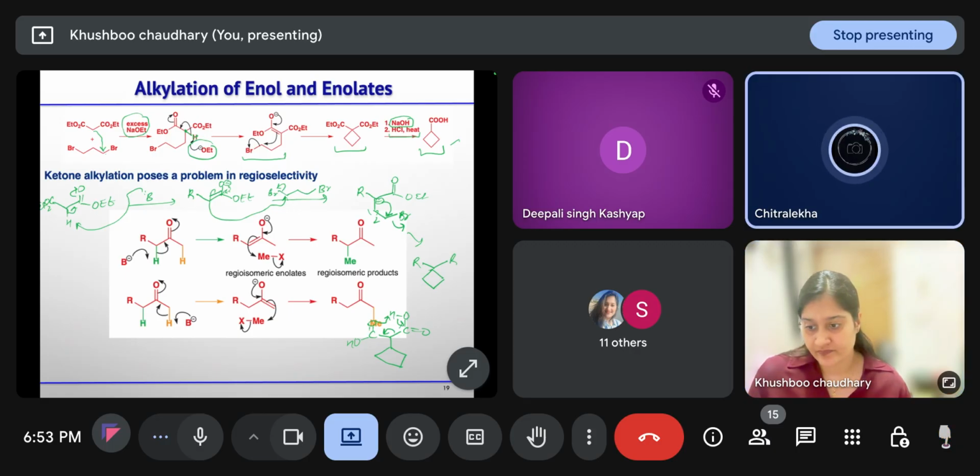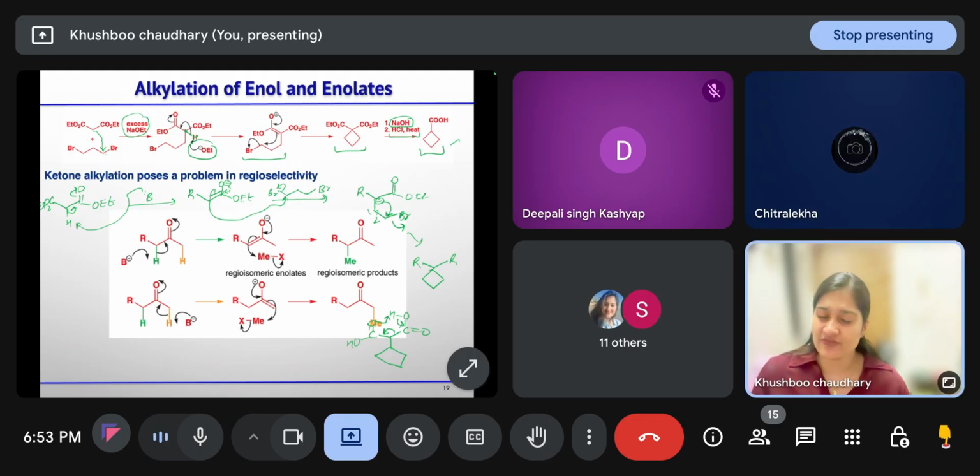Ma'am, can an ester be converted to carboxylic acid in just the presence of heat and base? No, no, no. If you are heating at very high temperature, then it can happen. At room temperature, it is not possible. You need some acid catalyst.